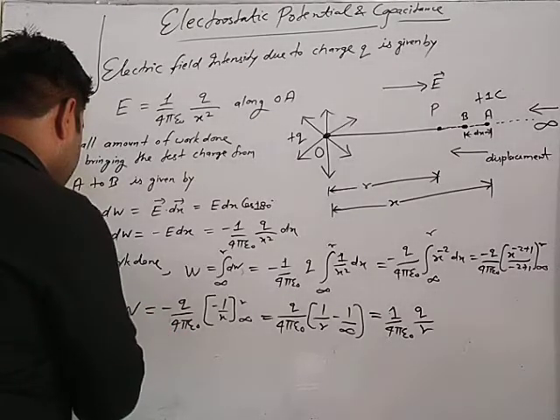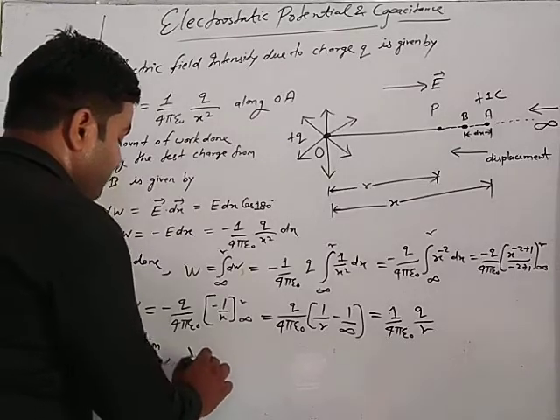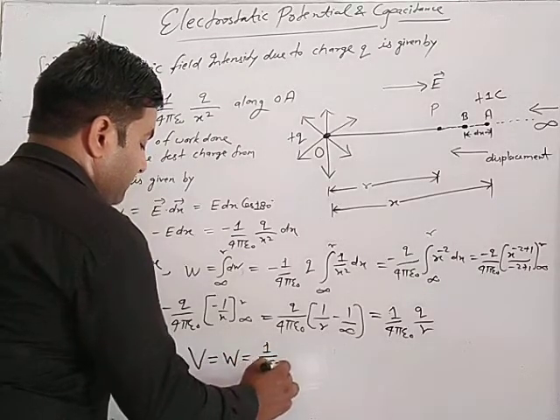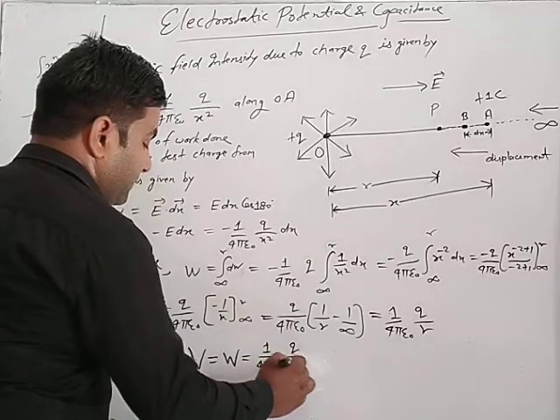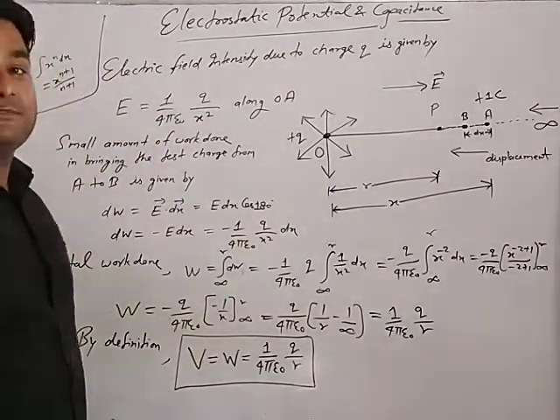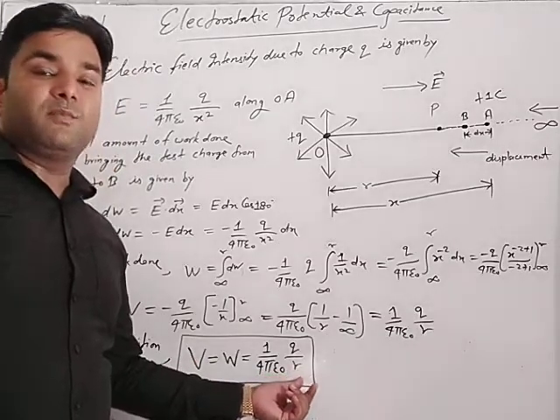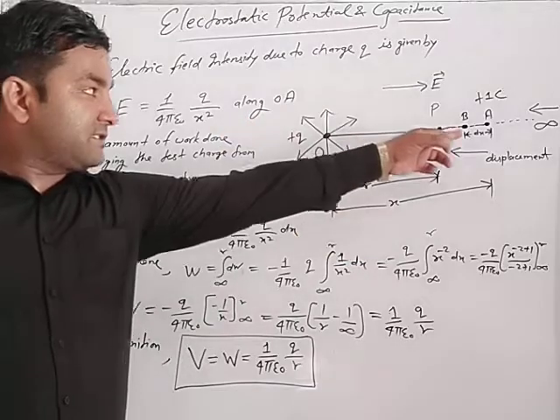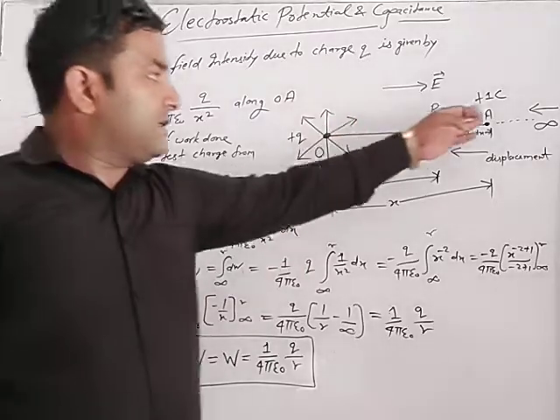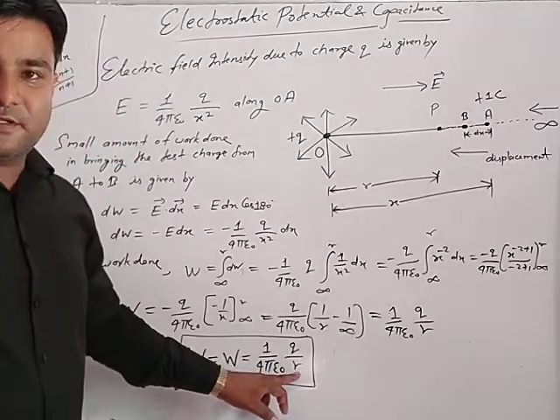So by definition, V is equal to W is equal to 1 upon 4 pi epsilon naught q upon r. So this is the concept of potential, very simple, and it is clear from this formula. Whenever r is equal to 0, then potential will be infinite. It means whenever this test charge lies at this point O, then potential becomes what? Infinite value. And when this test charge is shifted towards infinity, whenever the value of r becomes infinity, then the potential value will be 0.